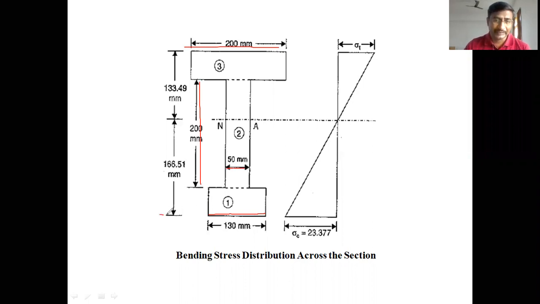Already we calculated that the neutral axis is at a distance of 166.51 mm from the bottom face, and the remaining distance from the topmost layer is 133.49. By looking at these two values, the maximum stress will be developed at the bottom layer because it is at a higher distance from the neutral axis compared to the top layer.